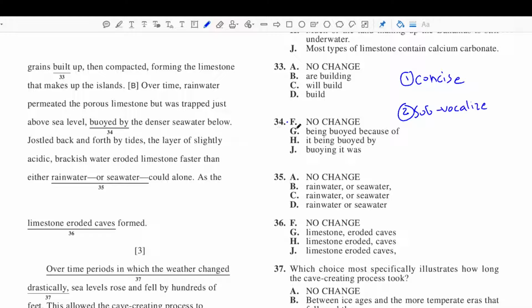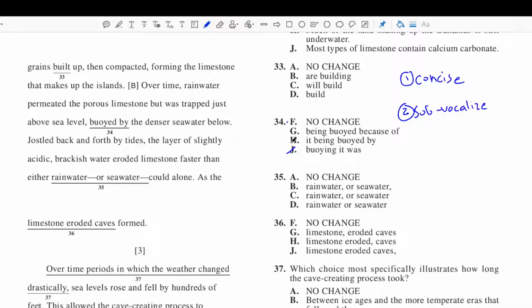Okay, so let's read the other ones and figure out why they're going to be incorrect. We could start with J because I guess that would be the next most concise. Buoying, it was. Over time, rainwater permeated the porous limestone but trapped just above sea level. Buoying, it was the denser seawater. You know, that doesn't even make any sense. So it's beyond awkward, and you'll get those as answer choices. If you're reading it and you're like, I really can't make sense of this, I don't even know what they're trying to say, it's awkward, it's illogical, mark it wrong.